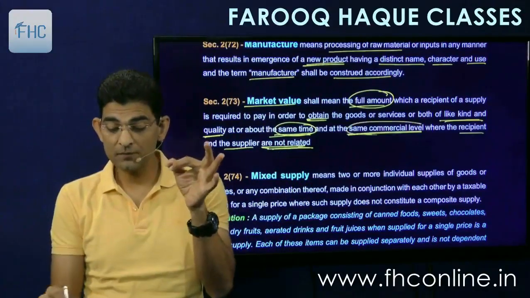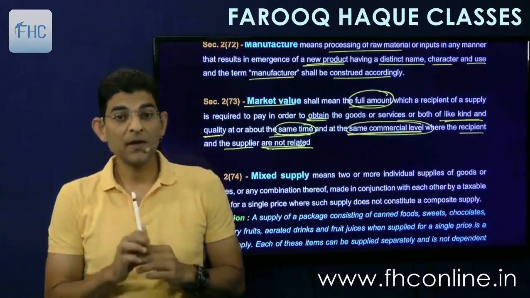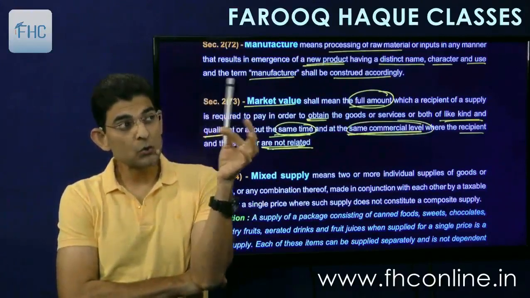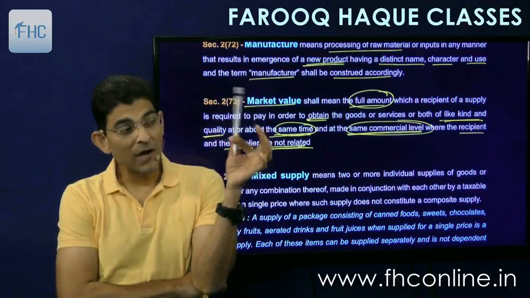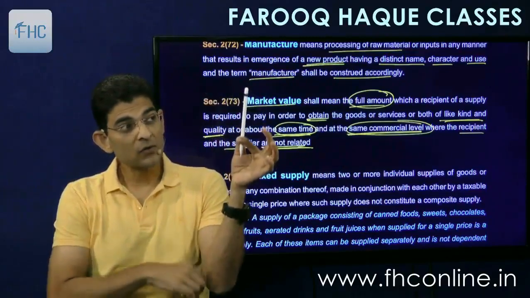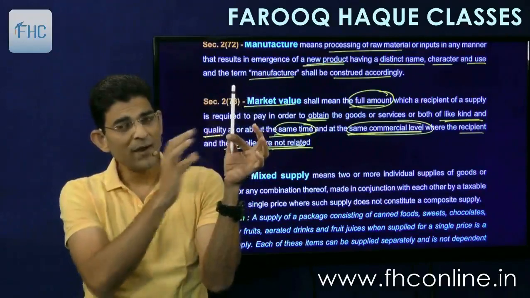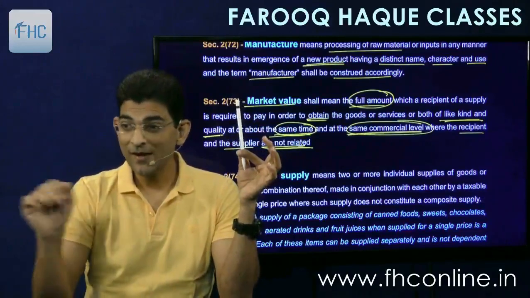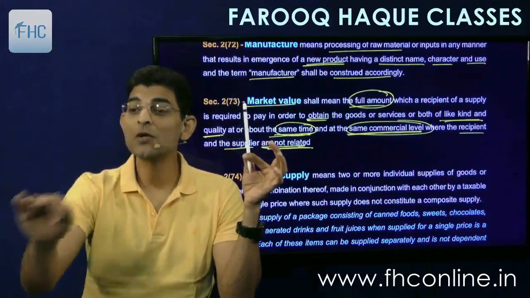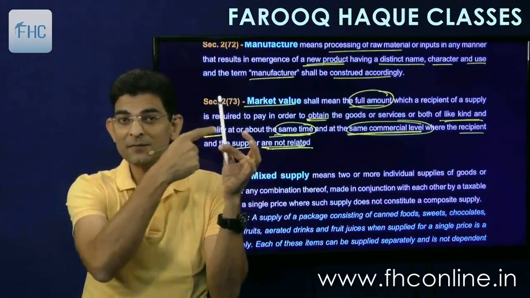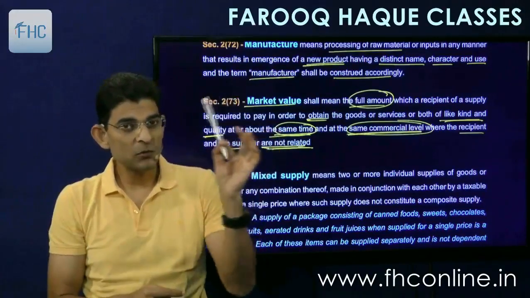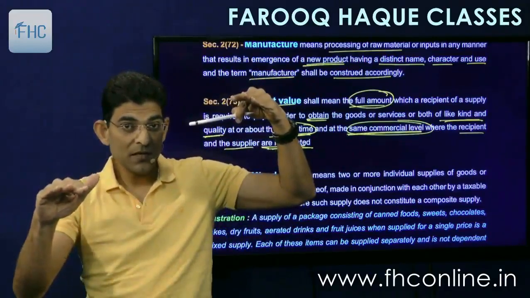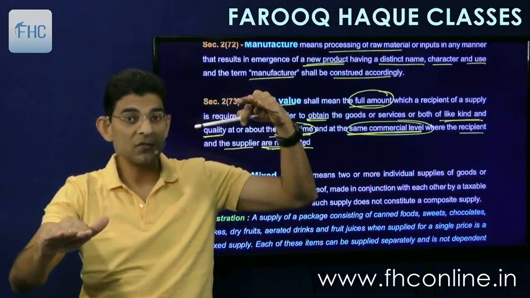At the same commercial level. So at the same commercial level means if I am selling this pen as a manufacturer to you as a dealer, that's a commercial level. I am a manufacturer, you are a dealer. Now to get the market value, I cannot take another transaction which is happening in retail trade. A retailer, a shopkeeper selling to a consumer, that price cannot be taken here. So when I am selling this pen to you at this commercial level, the comparable sale should be taken at the same commercial level, not another commercial level.